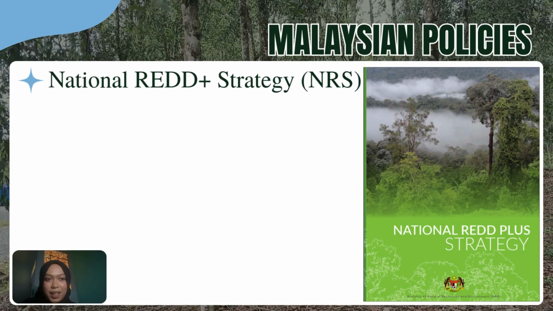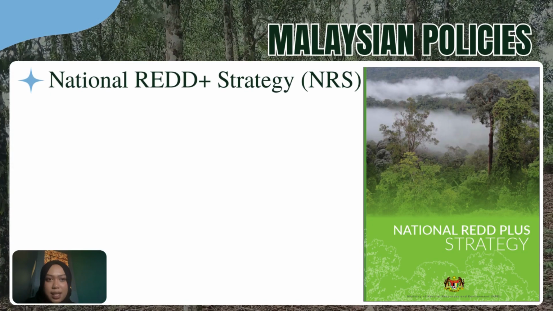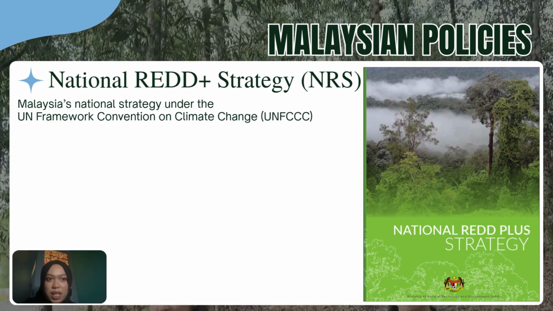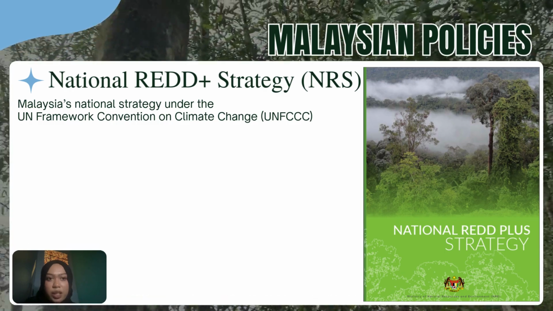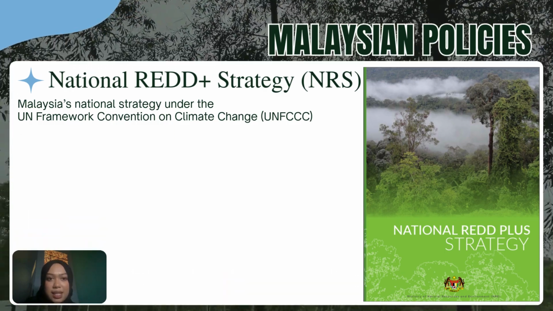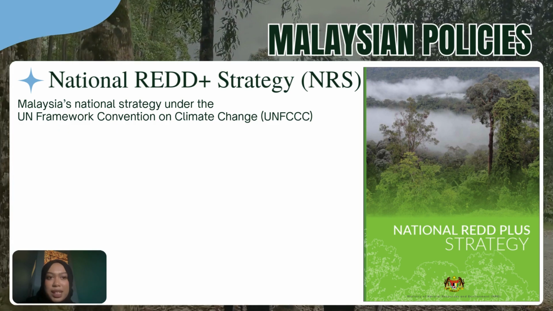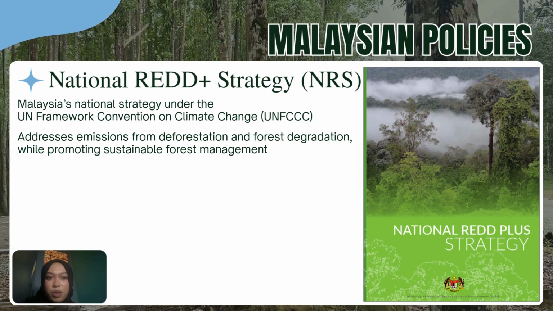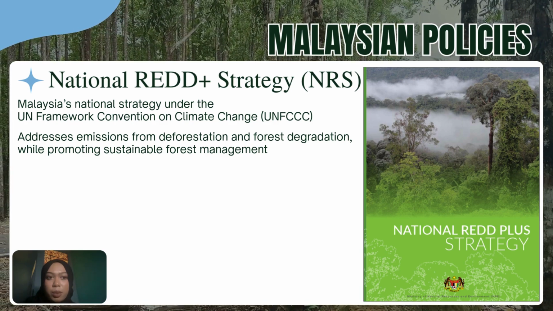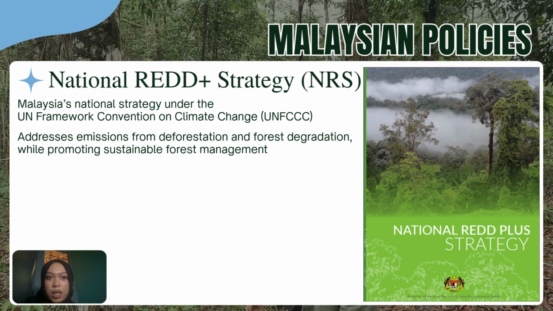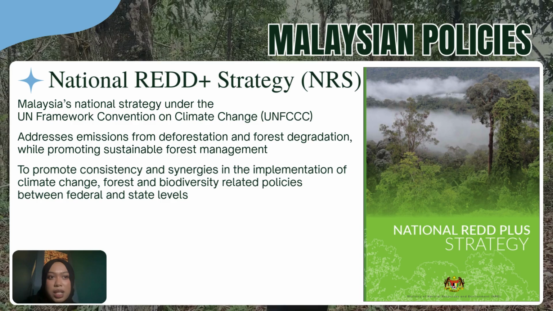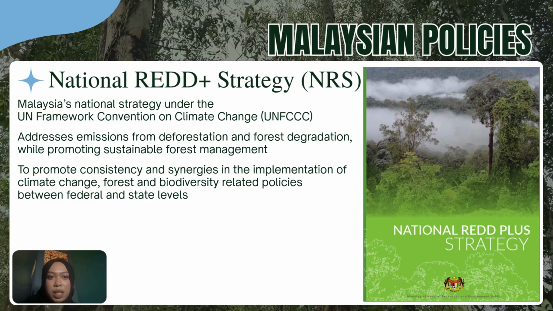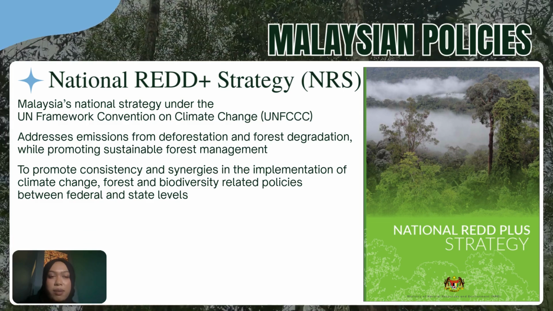Next is the National REDD Plus Strategy (NRS). NRS builds upon existing relevant policies in Malaysia's national strategy under the UN Framework Convention on Climate Change (UNFCCC). From the framework, the agreed REDD Plus activities include addressing emissions from deforestation and forest degradation while promoting sustainable forest management. One of the main objectives of NRS is to promote consistency and synergies in the implementation of climate change, forest, and biodiversity-related policies between federal and state levels.